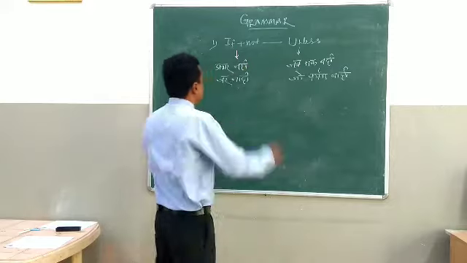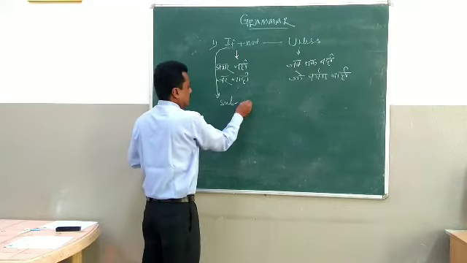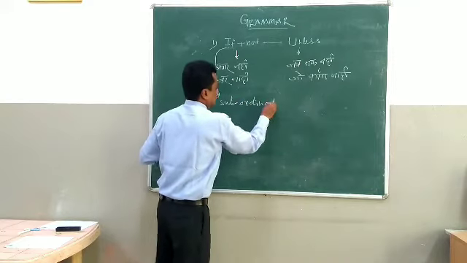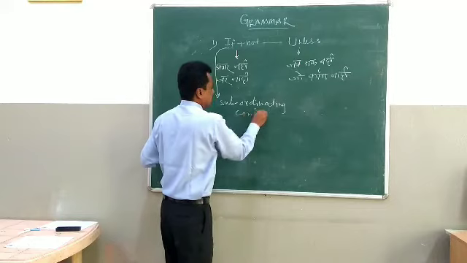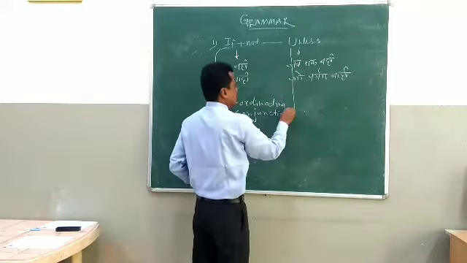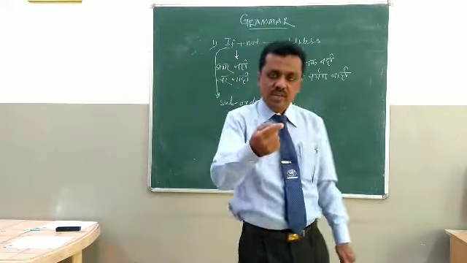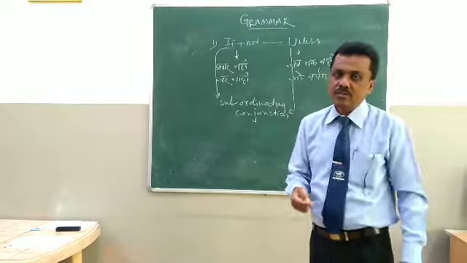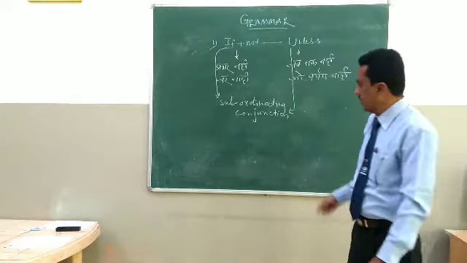If is a subordinating conjunction. Unless is also a subordinating conjunction.